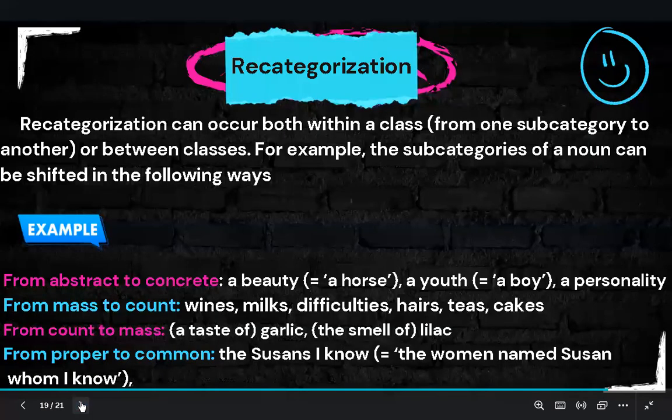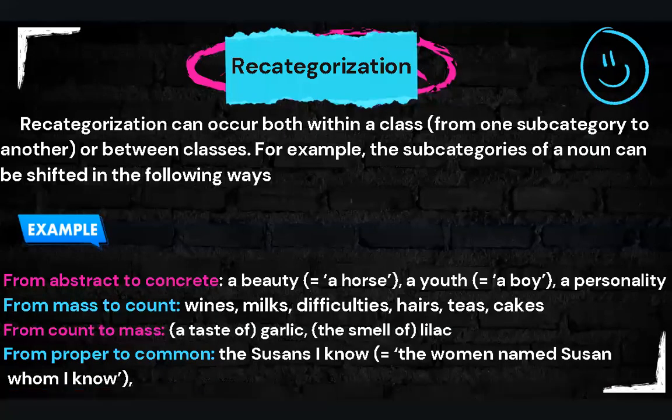And when it comes to recategorization, recategorization can occur both within a class or between classes. For example, the subcategories of a noun can be shifted in the following ways: from abstract to concrete, beauty equals a beauty, a horse, or a yacht equals a boat. From mass to count, wines, milks, difficulties, hairs.